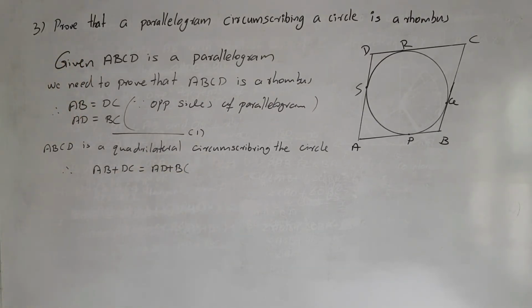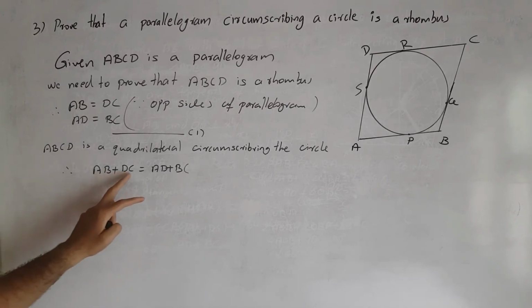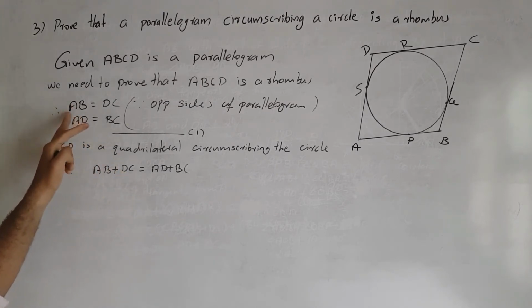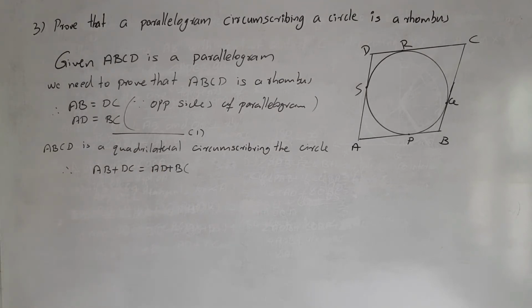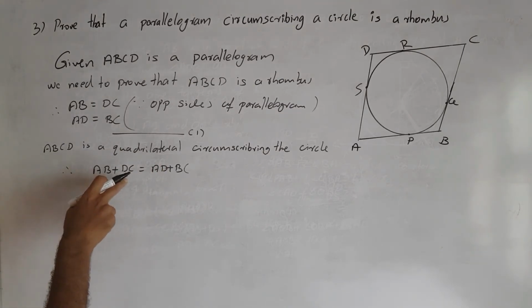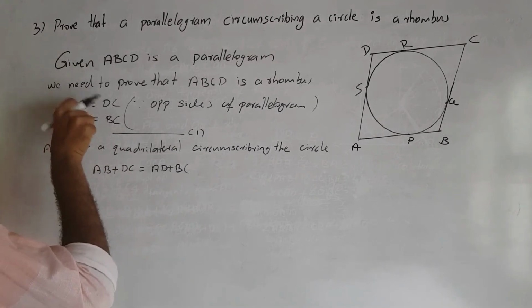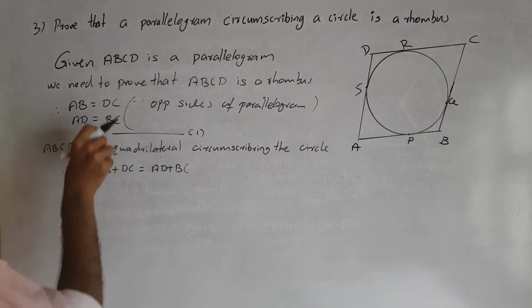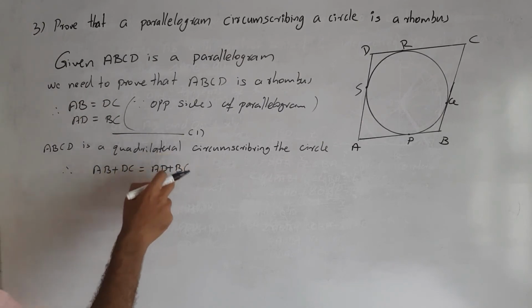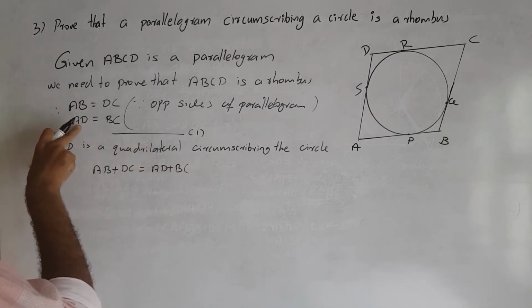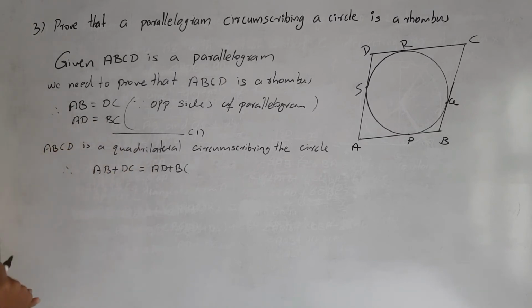We know that AB and DC are equal, and AD and BC are equal. So instead of DC it is possible to substitute AB, and instead of BC it is possible to substitute AD, because they are equal.